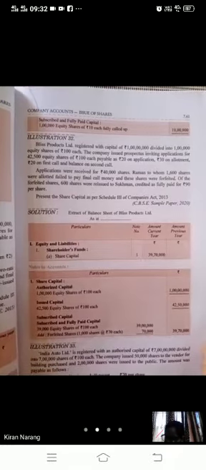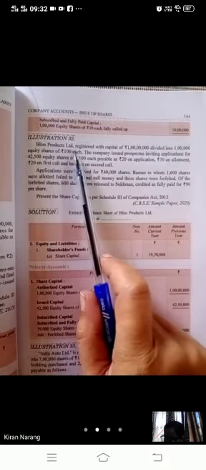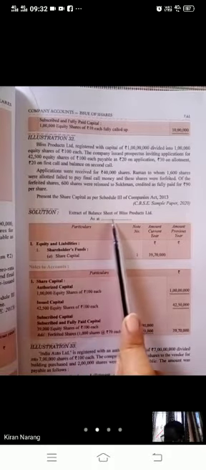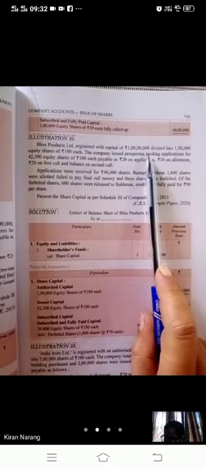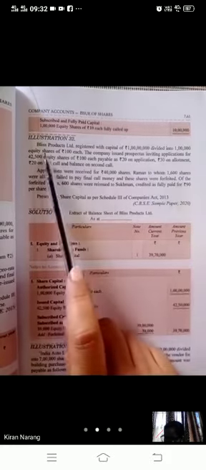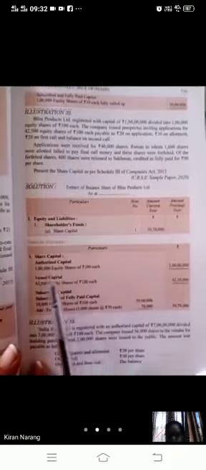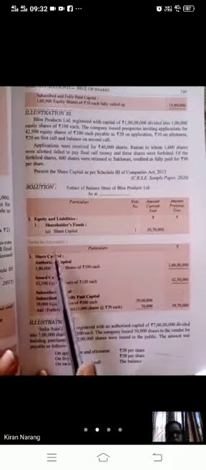Have a look at another question. This was the sample paper question of previous exams, 2020. So Bliss Products Limited, you have to write the extract of balance sheet of Bliss Products Limited, registered with authorized capital of rupees 1 crore divided into 1 lakh shares of rupees 100 each. So here you will write in the notes to accounts authorized share capital, 1 lakh equity shares of rupees 100 each, so 1 crore.